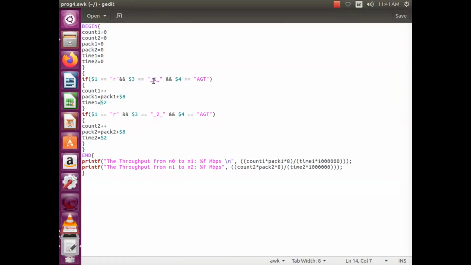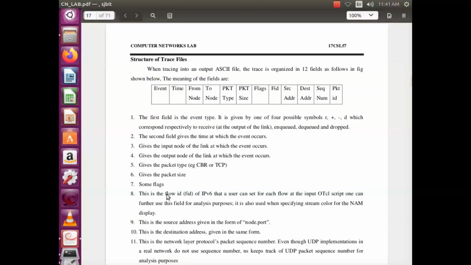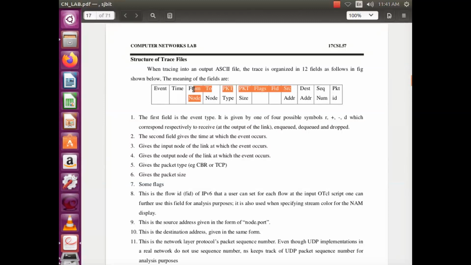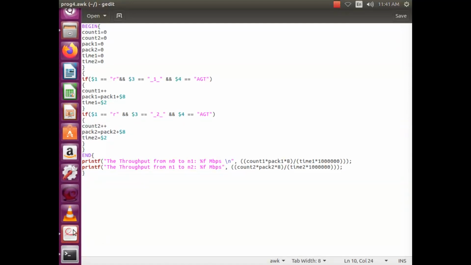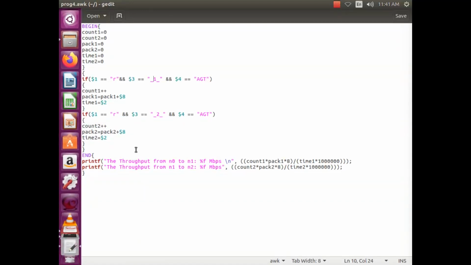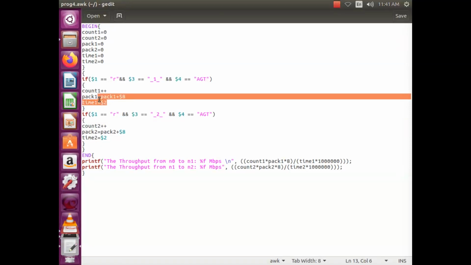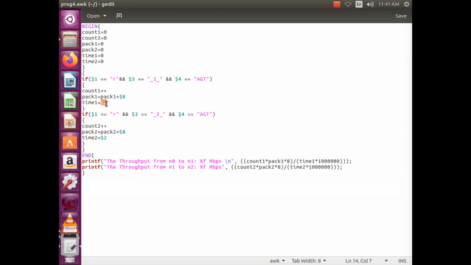Next, $3 is equal to 1, so we are receiving the packet from node 1. $4 is AGT, if the packet type is AGT. Then the flow label is assigned to this packet, and the time of receiving this packet, present in the time field, is loaded into the time variable.